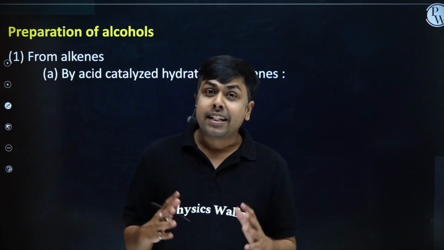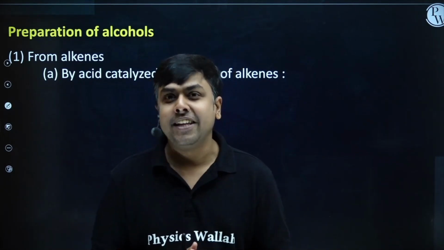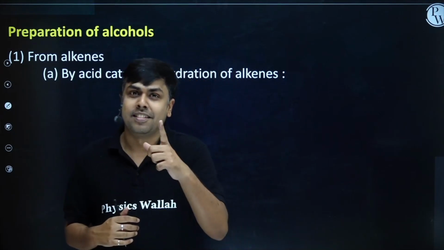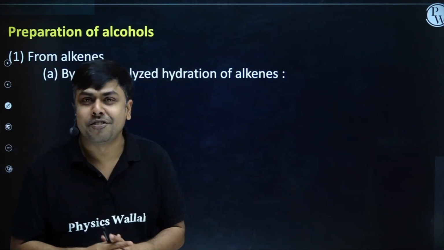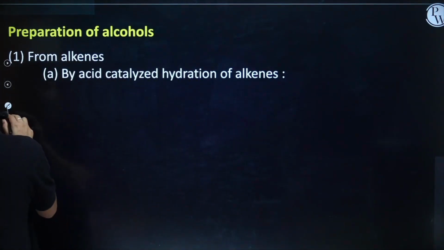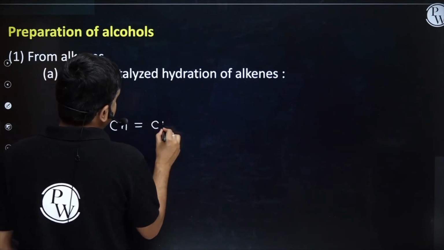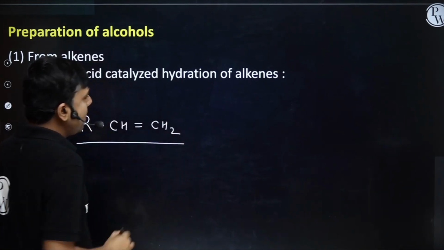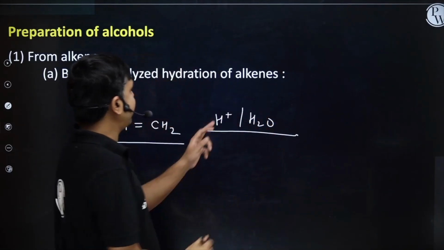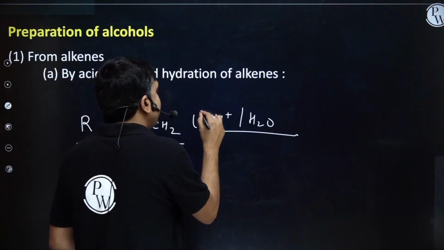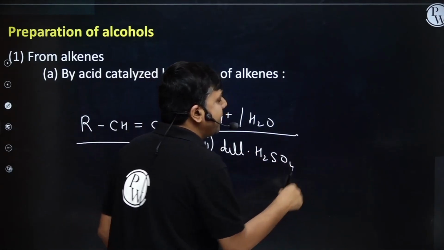Students, we have studied alkenes undergo electrophilic addition reactions. And in these electrophilic addition reactions of alkene, we have studied several methods through which we can synthesize alcohol. I hope you remember it. In the last class only we have studied it in hydrocarbons, right? Okay. Acid catalyzed hydration. I'm having an alkene like this, RCH double bonded CH2. Right? And now it's treated with an acid, H plus / H2O. Acid catalyzed hydration. Or I can take dilute H2SO4, or I can take any dilute acid.